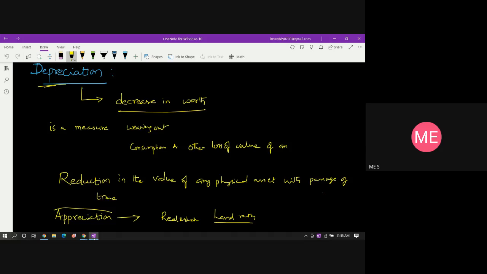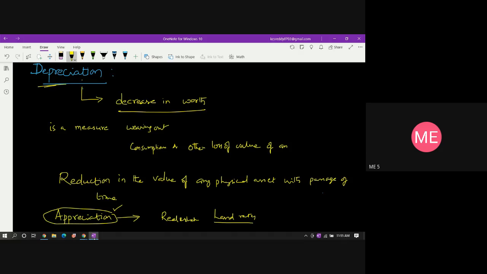That is an increase in worth, which we call appreciation. Whereas in depreciation, as time increases, the value or worth of an asset decreases.